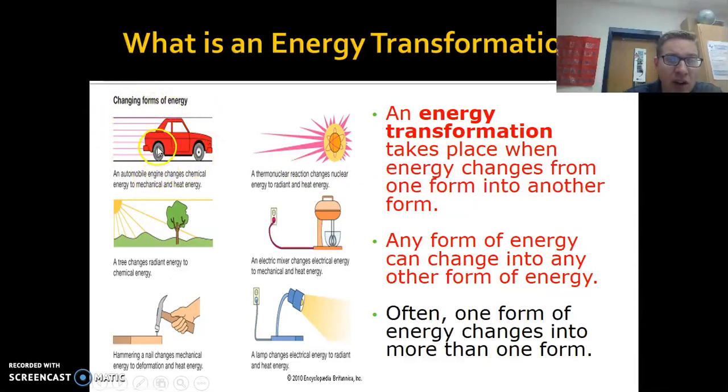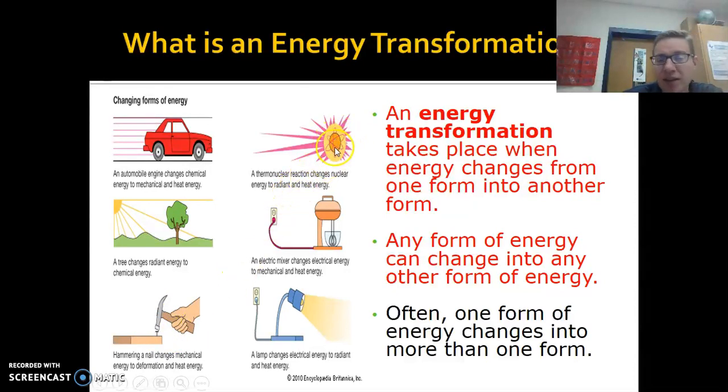So here's a good example here. An automobile or a car takes chemical energy and makes it mechanical energy and heat energy. So the gasoline you put in a car is chemical energy. The car moving, the engine running, is mechanical, and you also feel heat. We can go down here, a tree. A tree takes the light energy you learned in life science and changes it to chemical energy through photosynthesis. So light energy to chemical energy. The hammer, this is hammering a nail, changes mechanical energy into heat energy, because when you hit that nail, you get a little bit of friction, and that friction turns to heat. So mechanical or motion energy to heat energy.